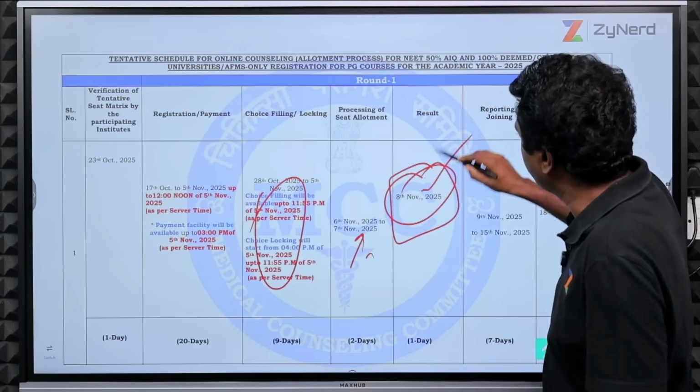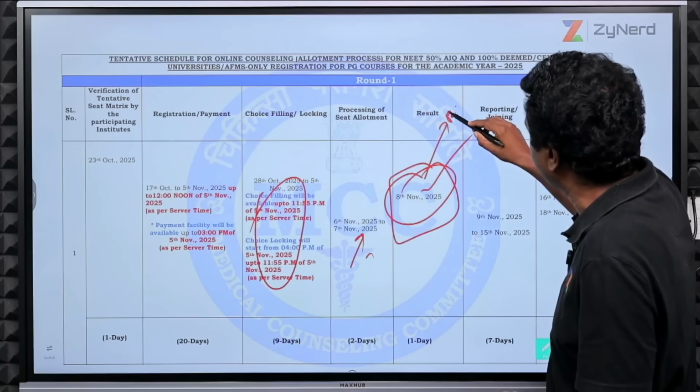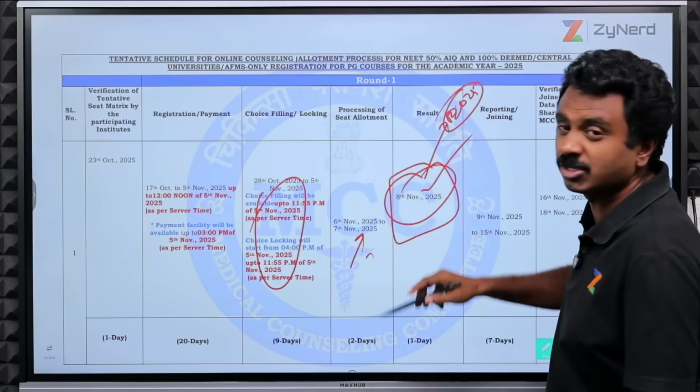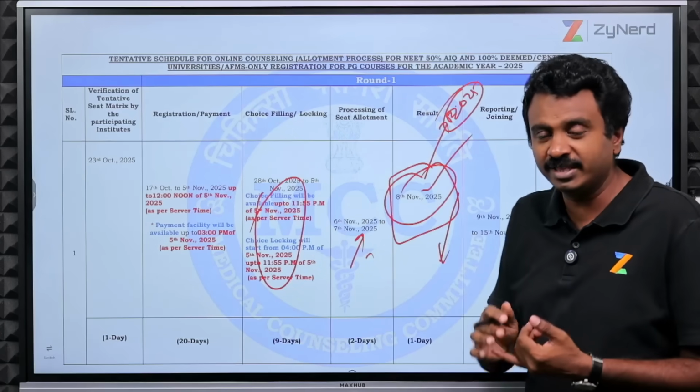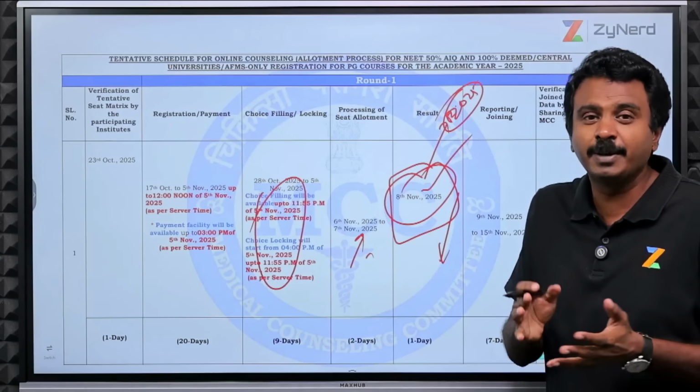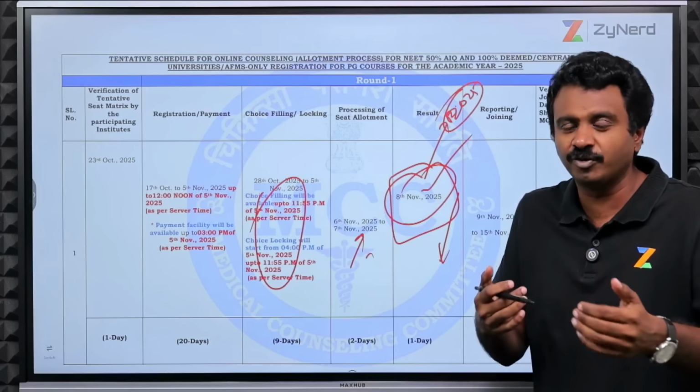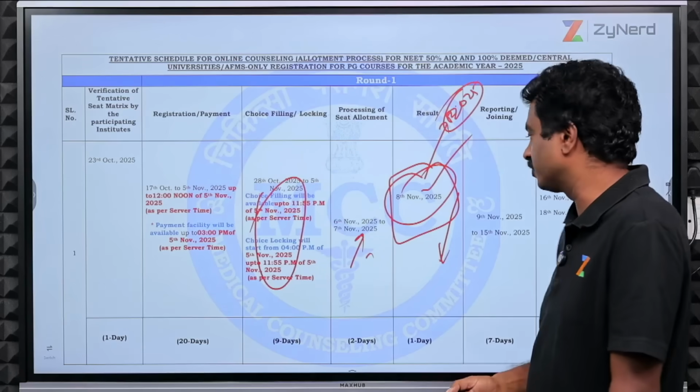This date is when you get your first allotment of NEET PG 2025. This will be the first allotment. No state will put up an allotment before that. You either get an allotment or you don't, depending upon your choices, whether you filled in all the choices or a lesser number of choices, etc.